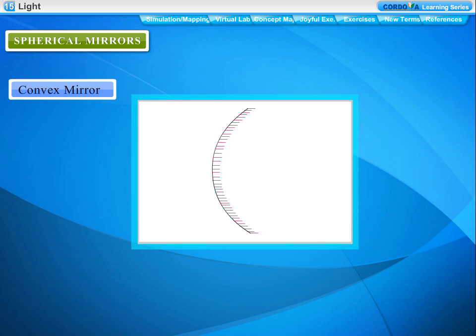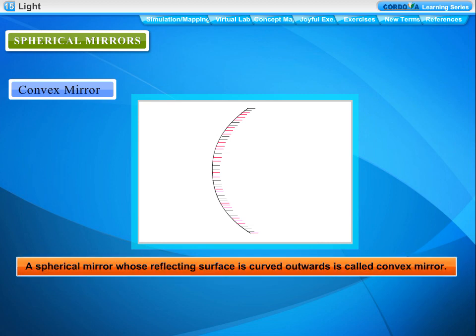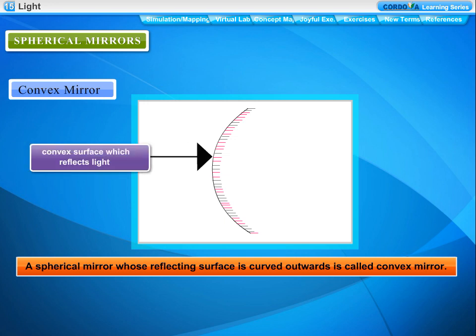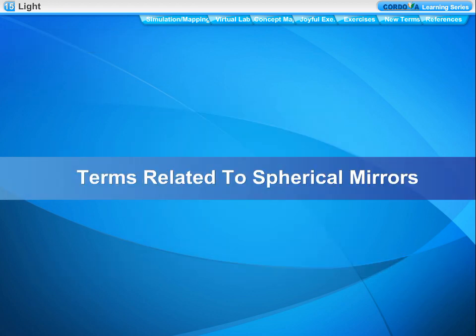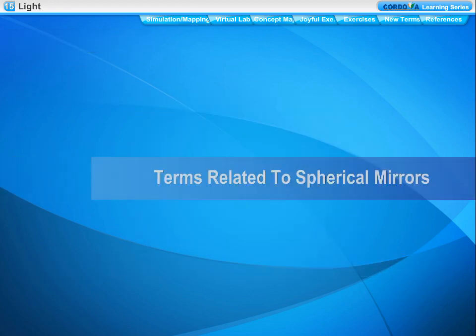Convex mirror. A spherical mirror whose reflecting surface is curved outwards is called a convex mirror. Convex mirror, side view. Convex surface which reflects light. Silver coating protected by paint. Terms related to spherical mirrors.